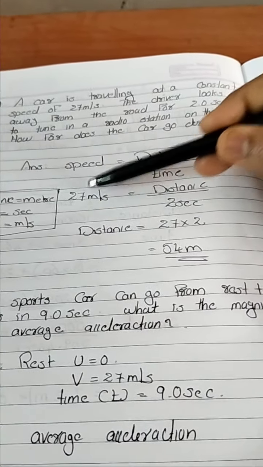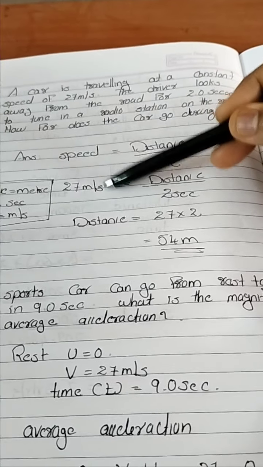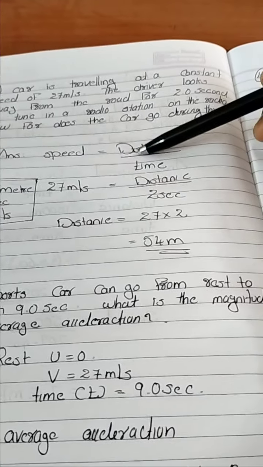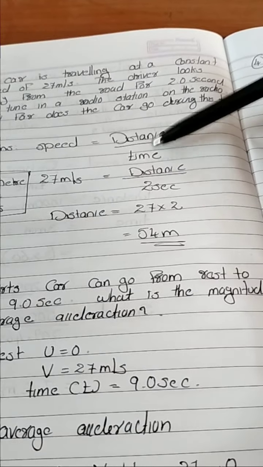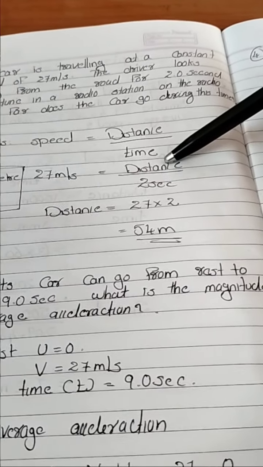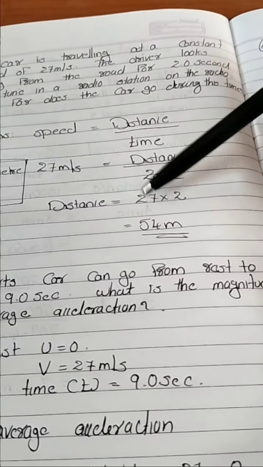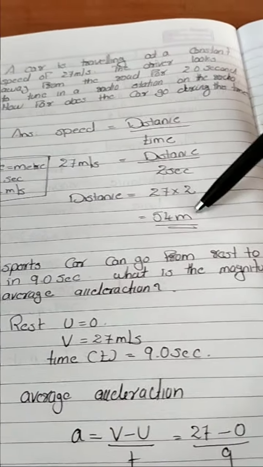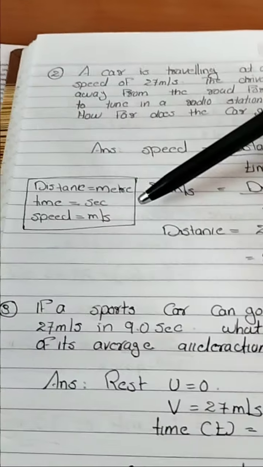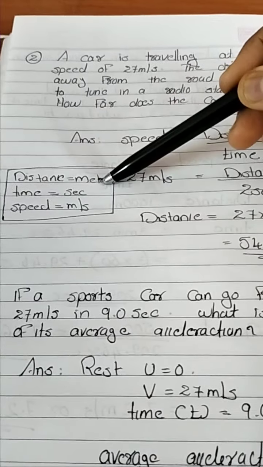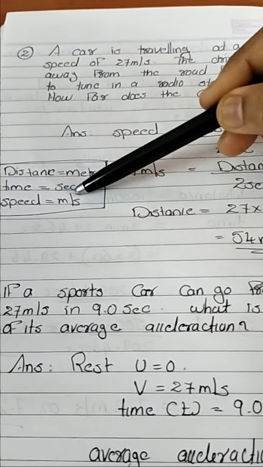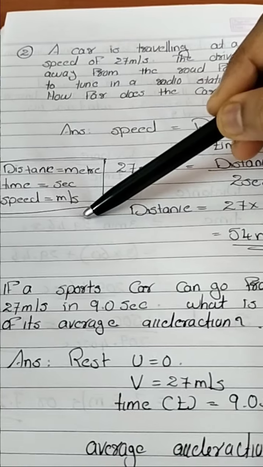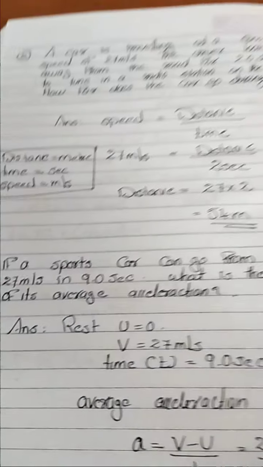Speed is given, 27 meter per second. This meter per second is the SI unit of speed. Distance we want to find out, time is 2 seconds. So distance equal to speed into time. That means 27 into 2. 54 meter is the answer. I am writing in here, distance SI unit is meter, time SI unit is second and speed SI unit is meter per second.